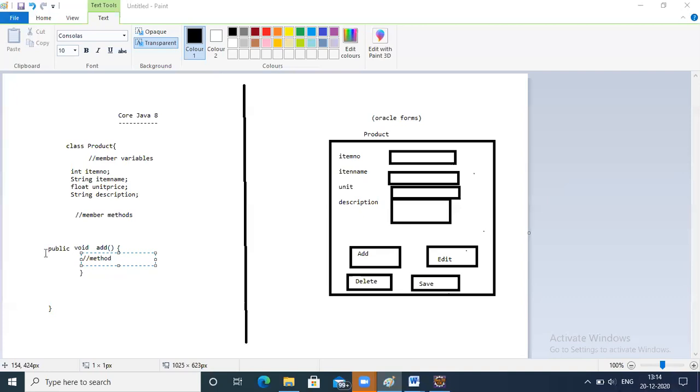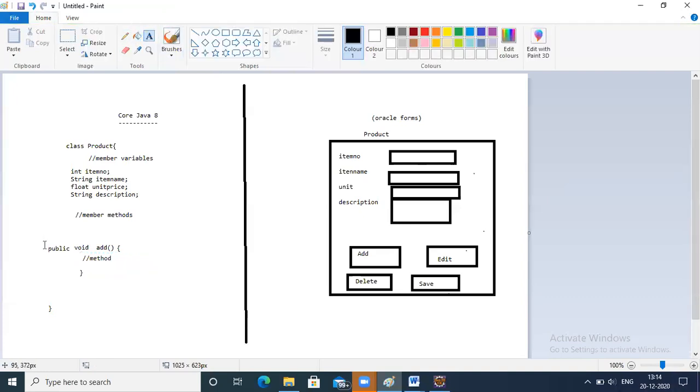Any doubts so far? No. Did you understand what are member variables and member methods? Yes. Okay. If you strictly speak, this is void.